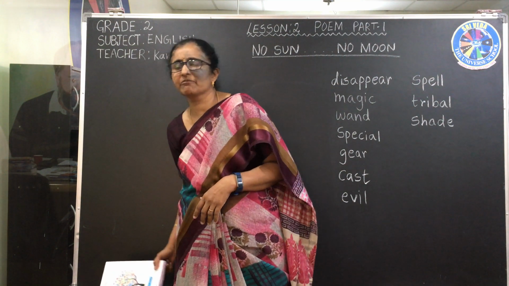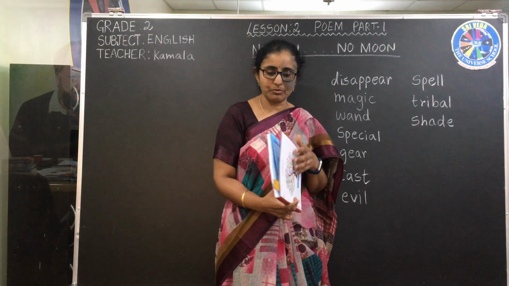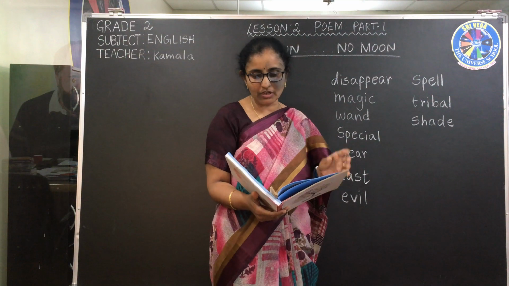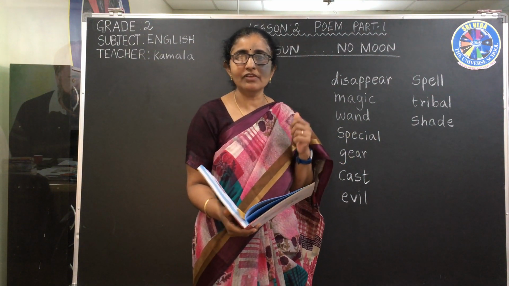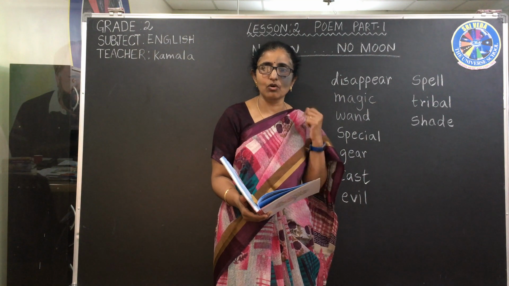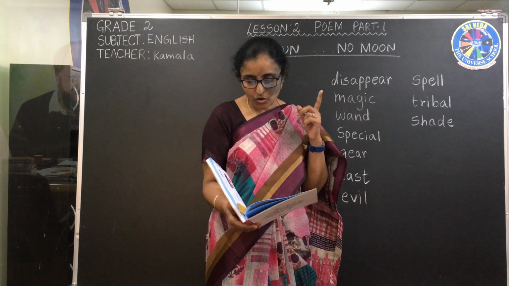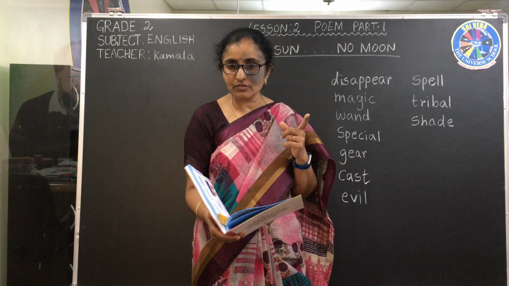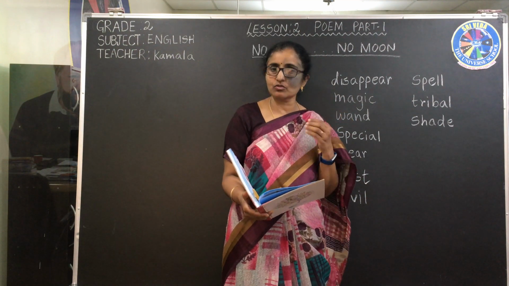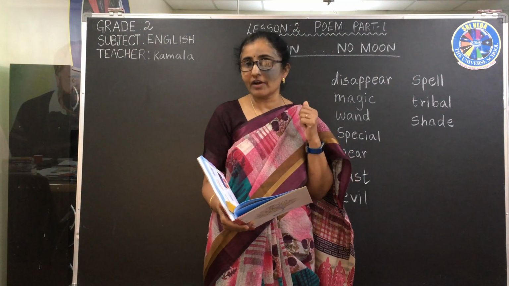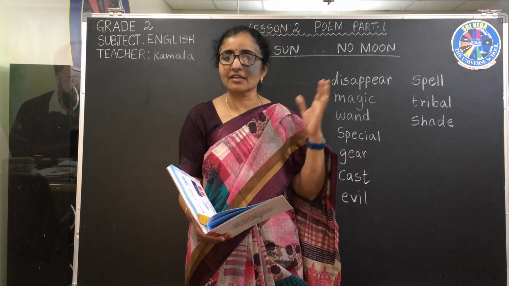It's a poem, very easy and nice poem. There's one girl, she is saying that there is no sun and no moon. Now we'll see why there is no sun and no moon for her. No sun, no moon, no stars, no sky. She is saying there's no sun, no moon, no stars, no sky. Do you know why I made them disappear?